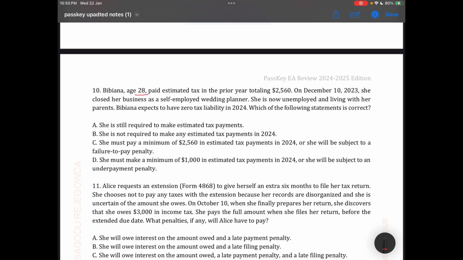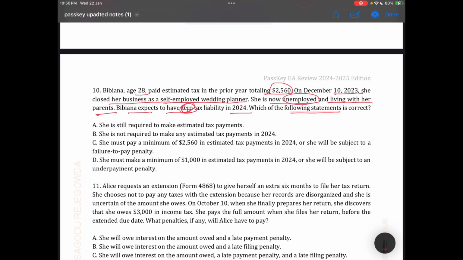Babiana is 28 and paid estimated tax in the prior year totaling 2,560 on December 10th. She closed her business as a self-employed wedding planner. She is now unemployed and living with her parents. Babiana expects to have zero tax liability. Which of the following statements is correct?